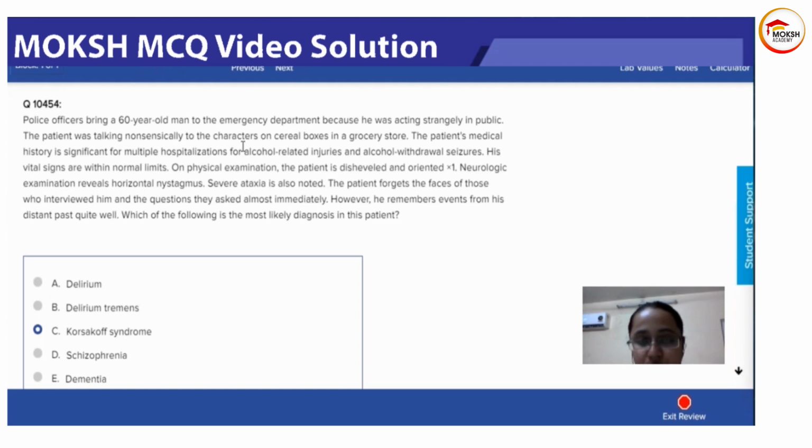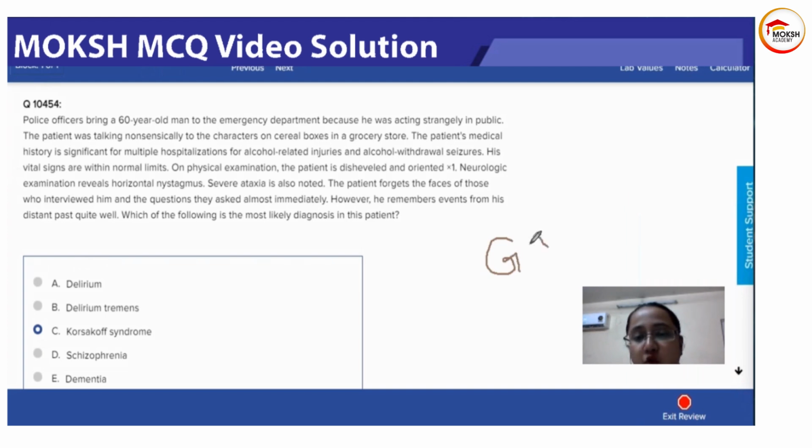Now let's go to Wernicke-Korsakoff syndrome. Wernicke-Korsakoff syndrome is something that happens in alcoholics because of malnutrition causing thiamine deficiency, which is vitamin B1. It causes GOA, G-O-A.